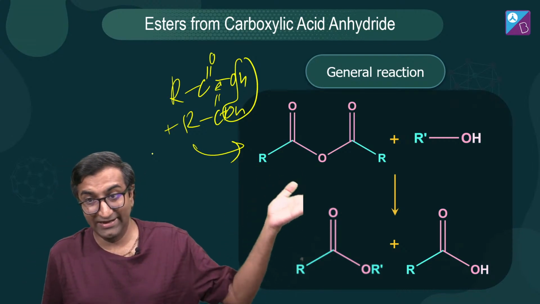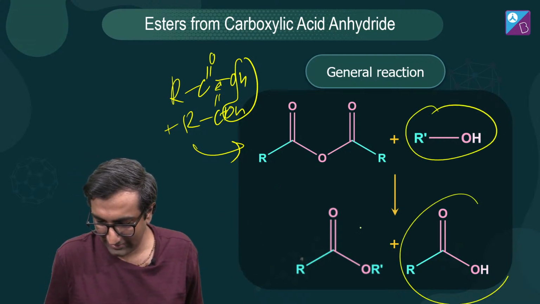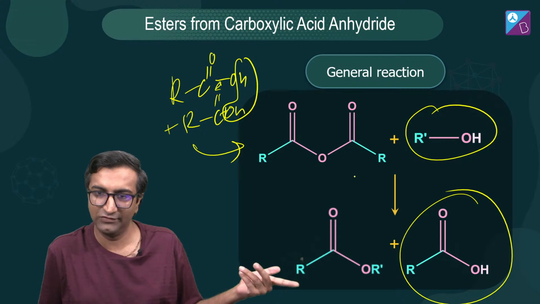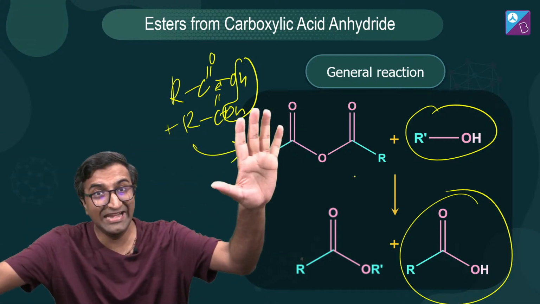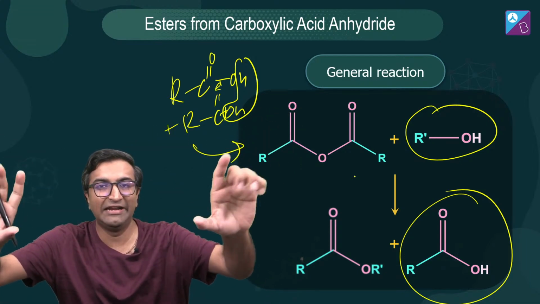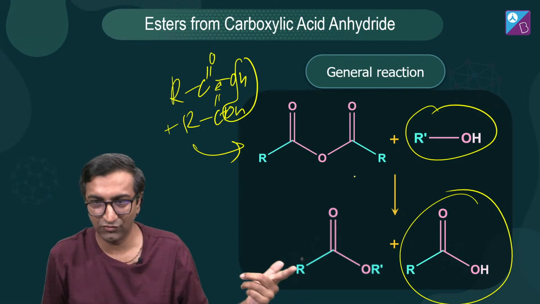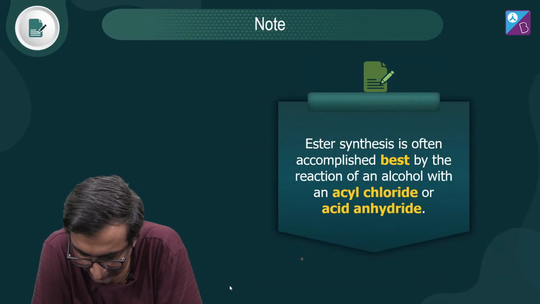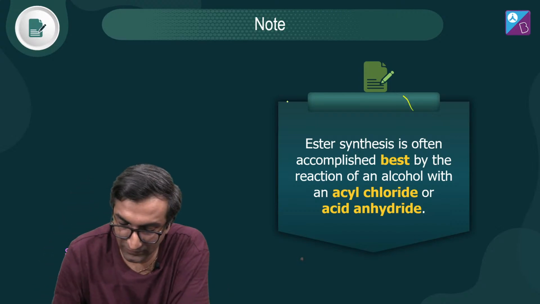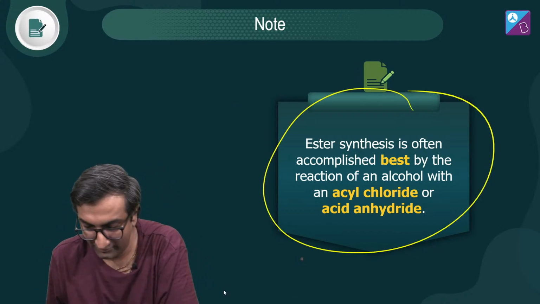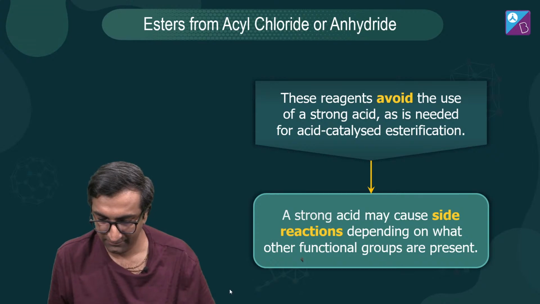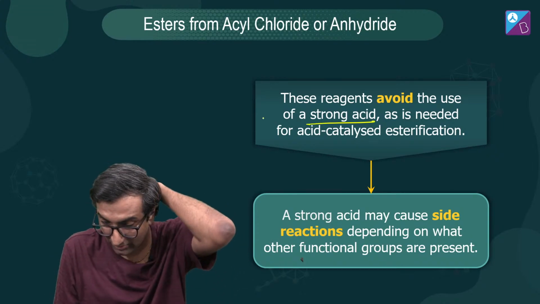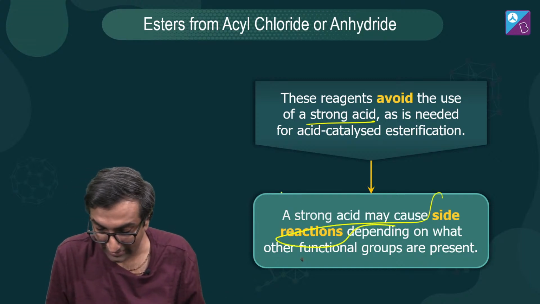Cool. And here with an alcohol, I get a milder acid which is easier to deal with. I don't have HCl, I don't have crazy acid, so this is much easier to deal with. And there's no need of any strong acid as a catalyst. There's also another good way to prepare esters. Yeah, the best ways of preparing this are using acyl chloride or acid anhydride. Okay. Any doubts here? Yeah. You don't need strong acid. That's awesome. And strong acid can also cause a different reaction.